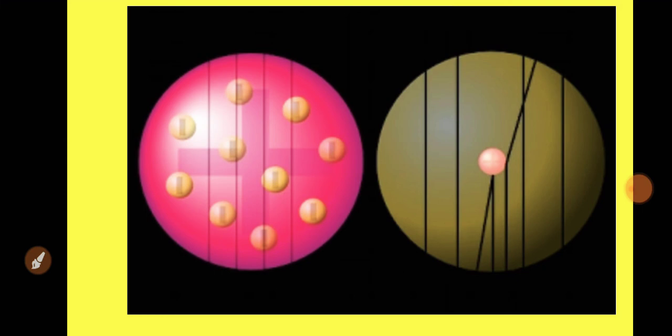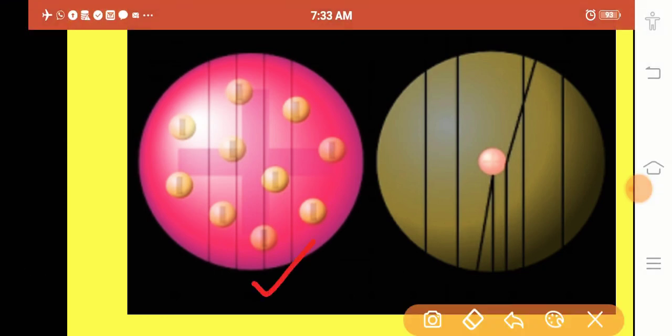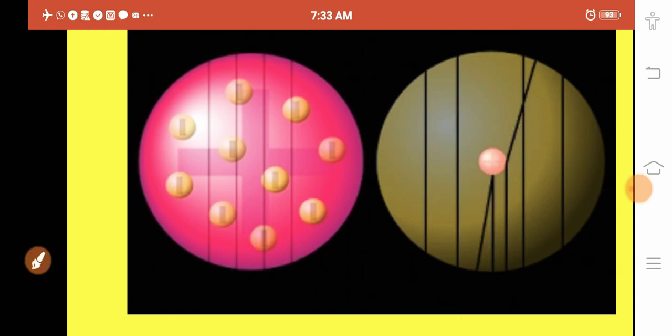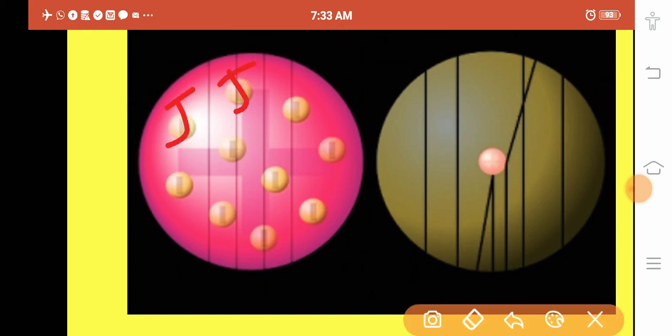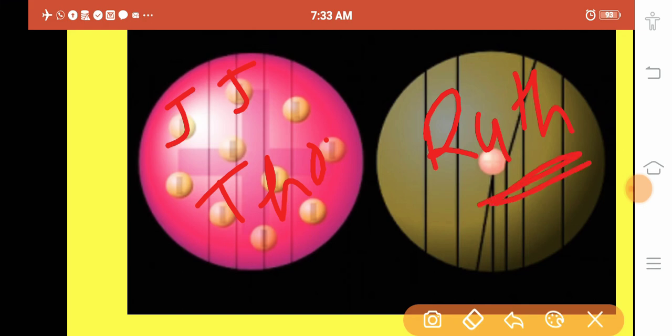See, the first one is the J.J. Thomson model and this is the Rutherford model. So some alpha particles are deviated from their original position, some pass directly without any deviation, and very few come back. We will see this once again. This is given for comparison: this is from the J.J. Thomson model, and this is the Rutherford model. So you have to compare from here.